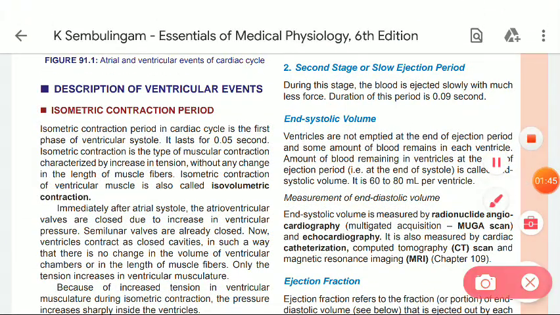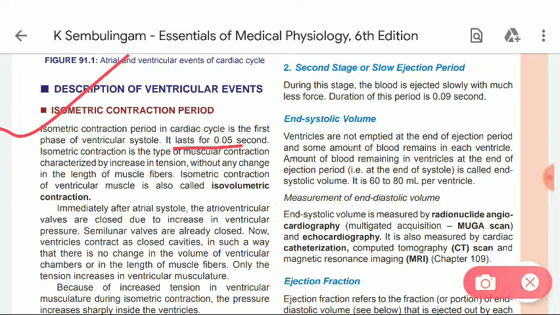Ventricular event, first isovolumetric or isometric contraction period. Okay, it is the first part of the ventricular event. Isometric contraction period in the cardiac cycle is the first phase of the ventricular systole. It lasts for 0.05 seconds.